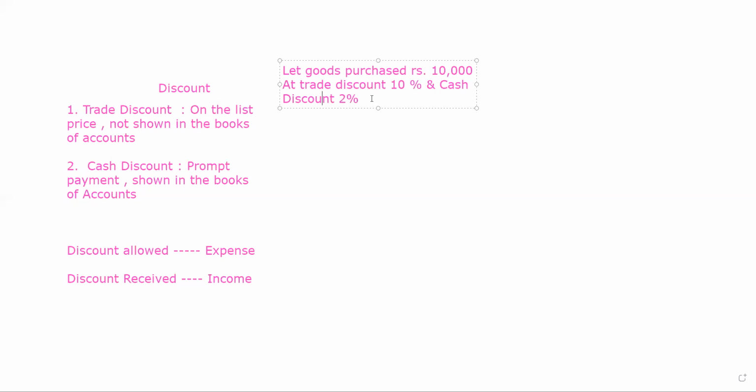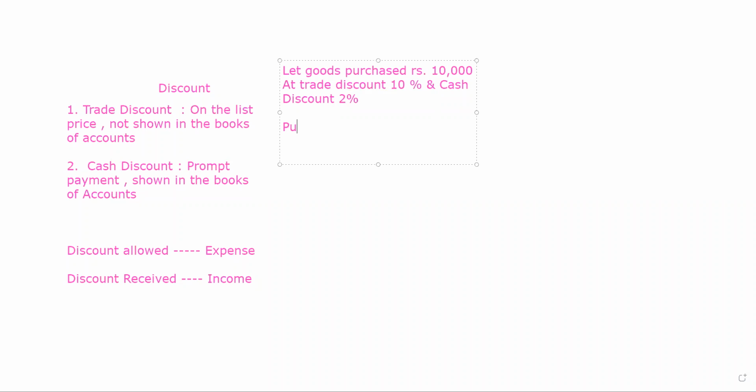See how. First of all, we will clear the entry. What should the entry be? The goods are purchased for rupees 10,000 at trade discount 10% and cash discount 2%. What does it mean? It means we are purchasing goods.